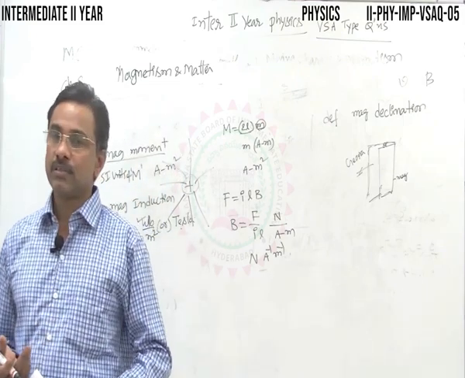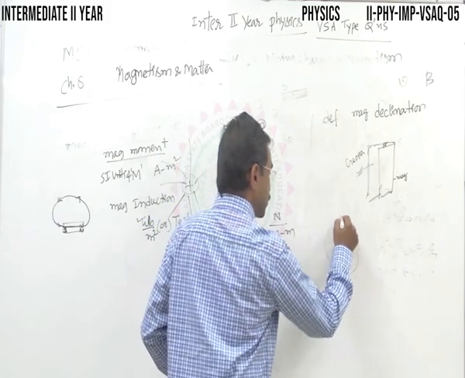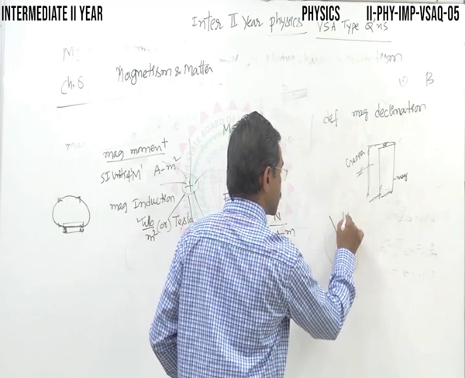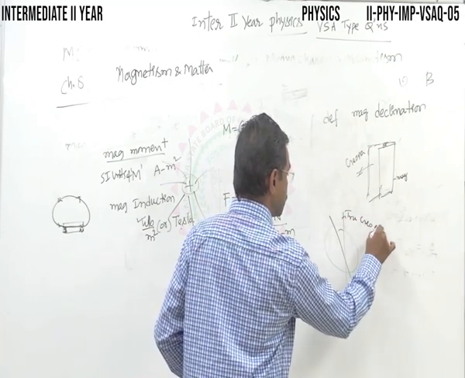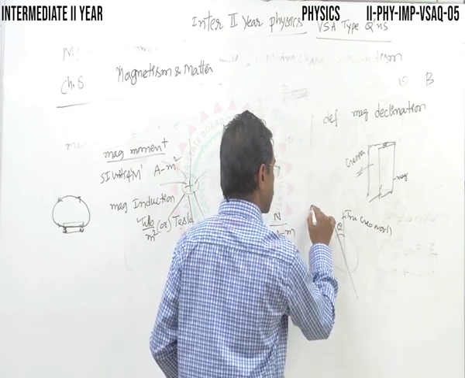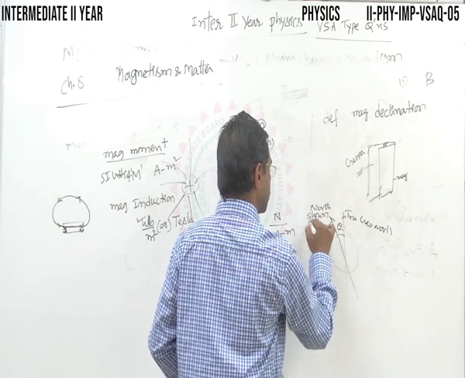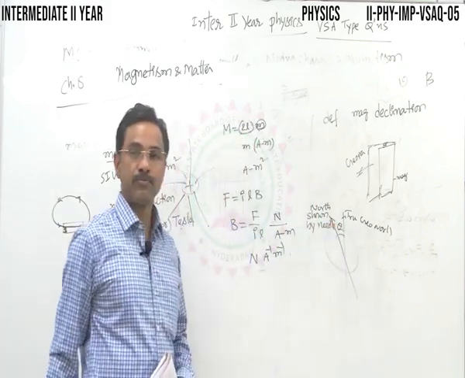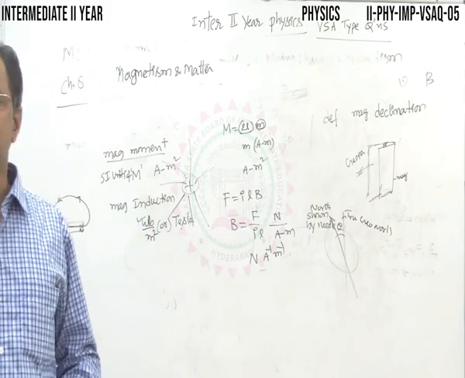This is the angle between true geographic north and the north shown by the compass needle. Needle means compass needle.